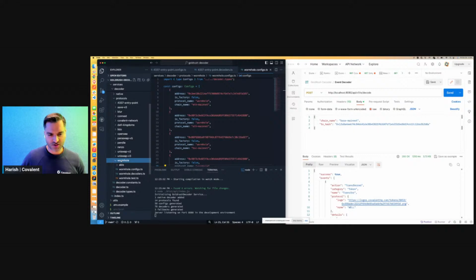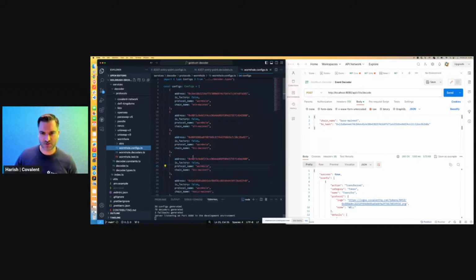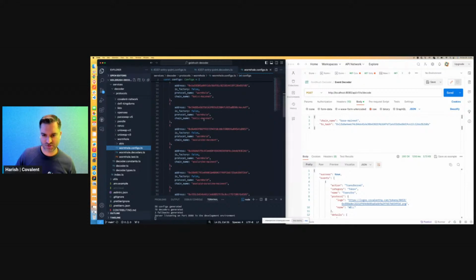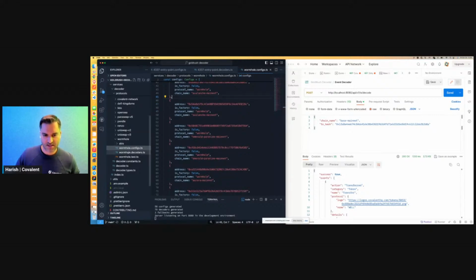So let's just take a look at Wormhole. We've got a config file, which is what I've got open here. And so here is where you would basically set the Wormhole contract, whether it's like a token bridge or NFT bridge. Those are the contract addresses that you see listed here, as well as the chain that contract is deployed on. And then we've got our decoder file.